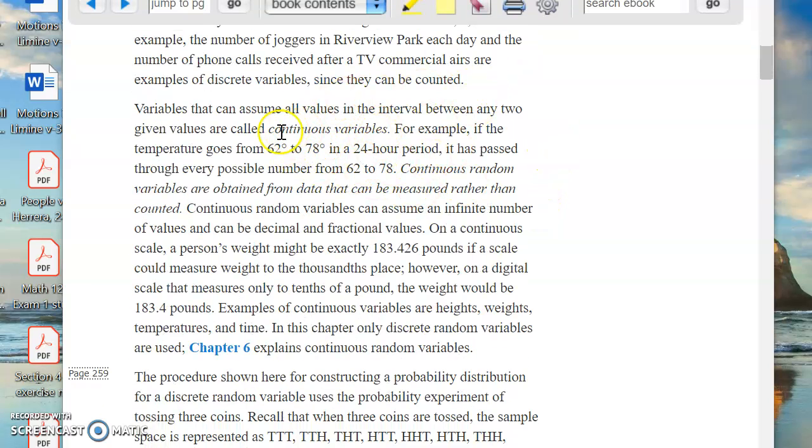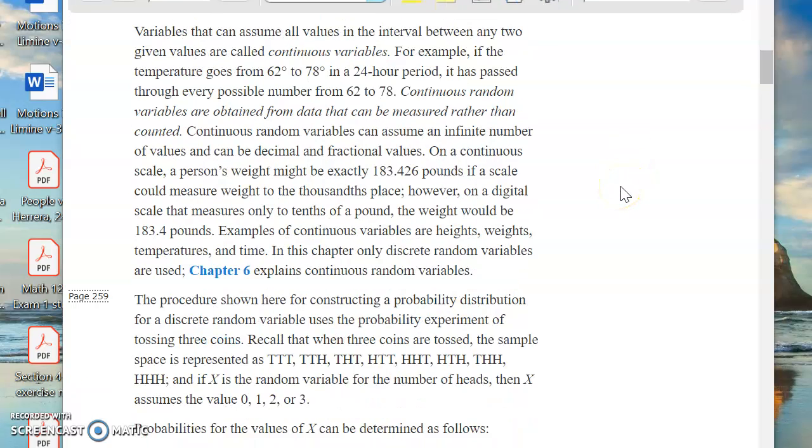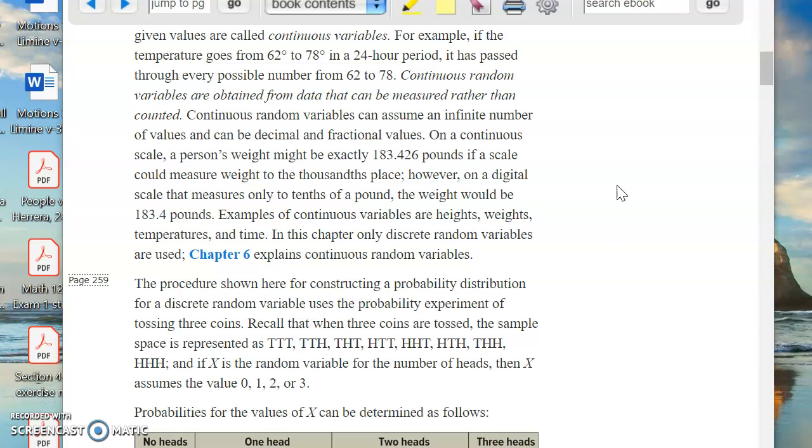On the other hand, something that can't really be counted, but it has to be measured, we call that a continuous variable. So the temperature goes from 62 degrees to 78 degrees in a 24-hour period. It's passed through every possible number from 62 to 78. There's an infinite number of values, okay? So if you can count it in the sense of how many basketball points do you have or how many children do you have in the classroom, we usually refer to that as a discrete variable. If you're talking about the temperature of the room, things of that sort, IQ, that's a continuous variable.